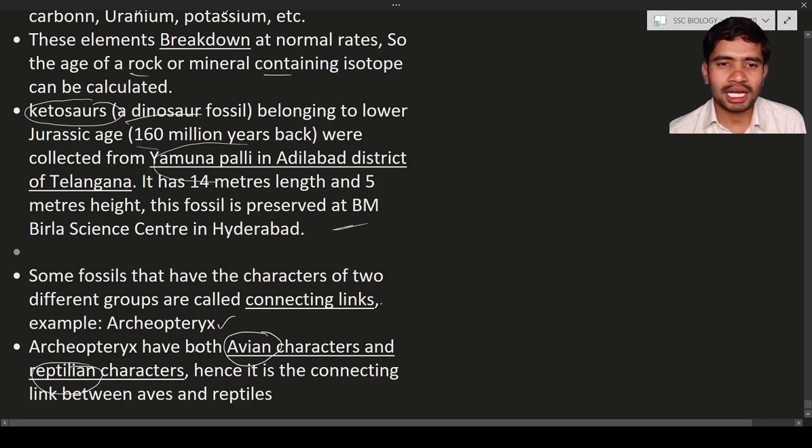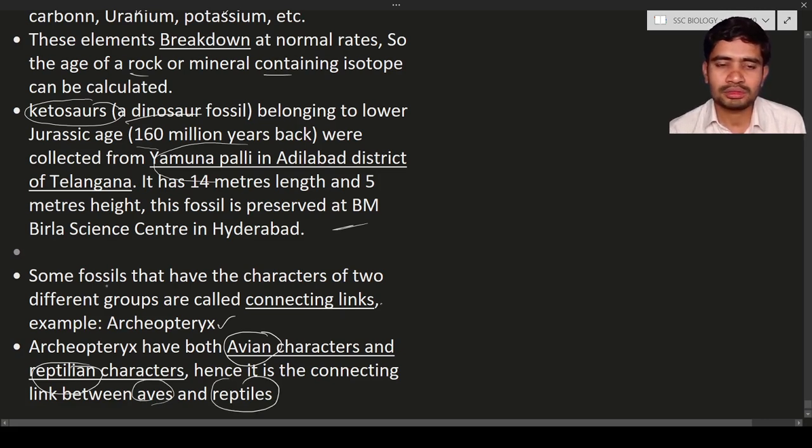Due to the connecting of these two characters, it is known as a connecting link. It is acting as a link between aves and reptiles.